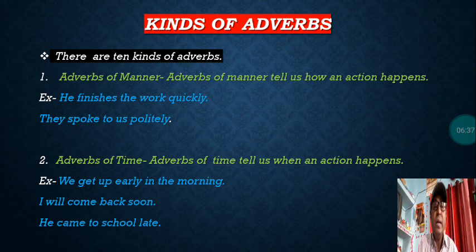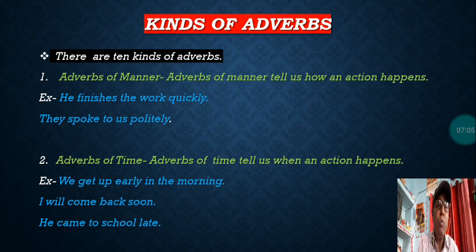So let us see an example. He finishes the work quickly. Quickly here is an adverb which is describing the verb finish. How does he finish the work? The answer will be quickly. So this quickly is here an adverb of manner.